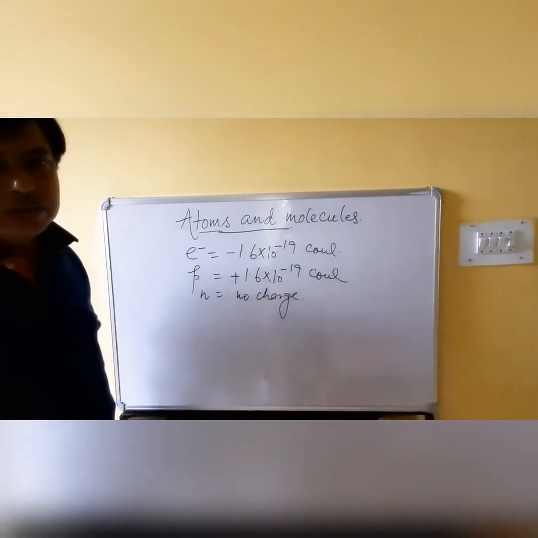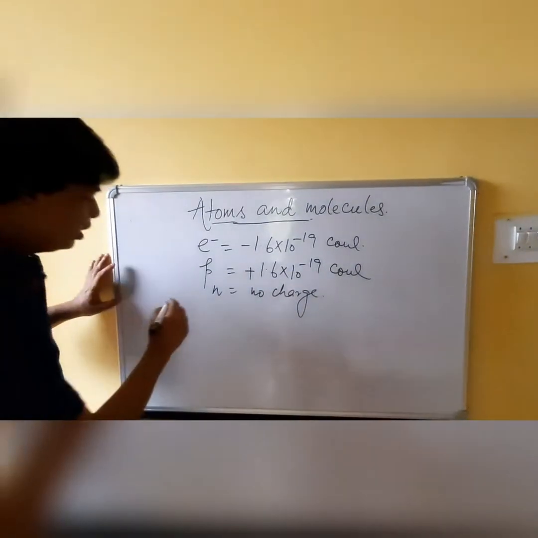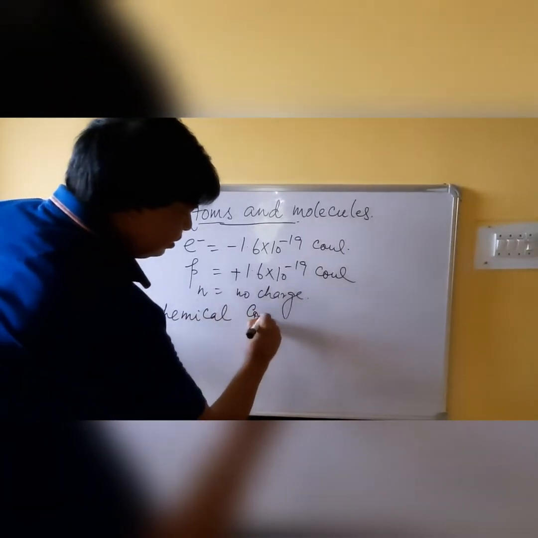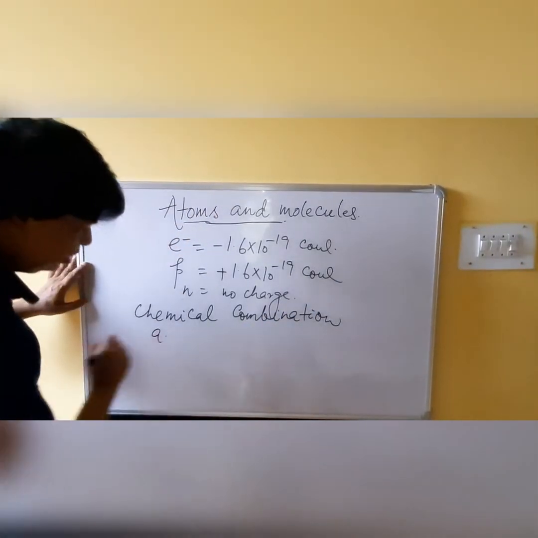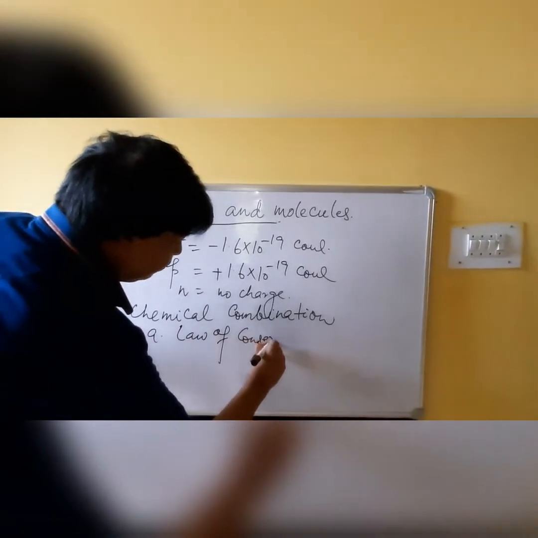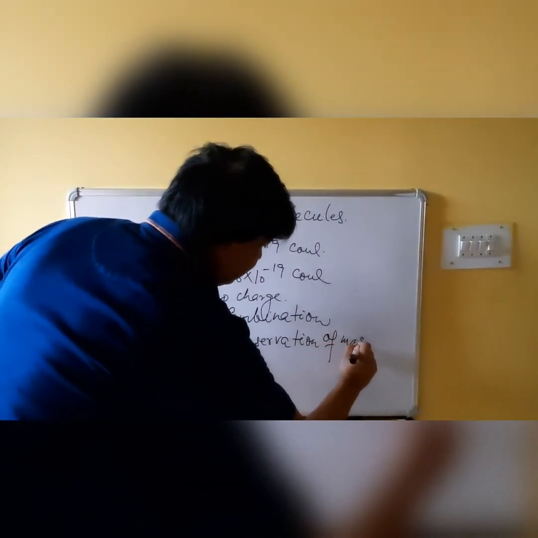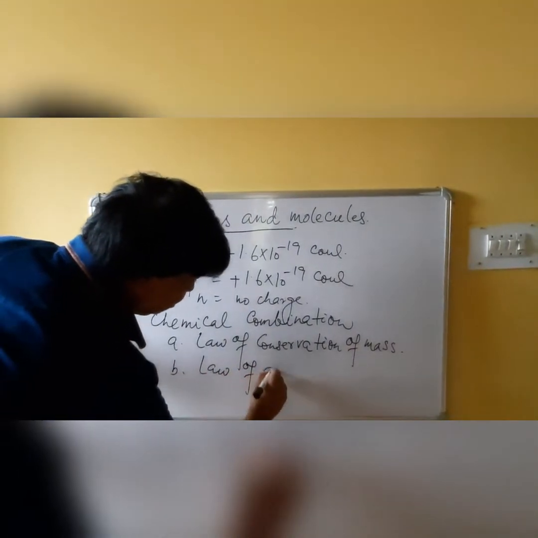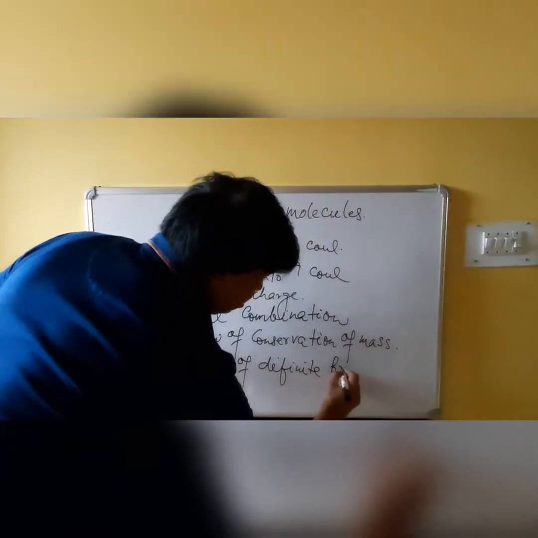Now there are laws of chemical combination in your syllabus. Now the laws of chemical combination. One is the law of conservation of mass, and the second is the law of definite proportion.